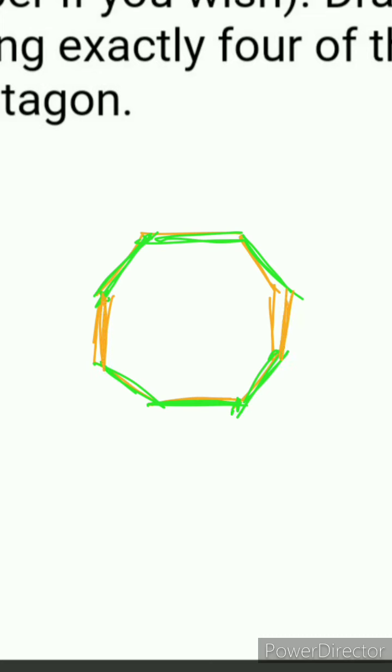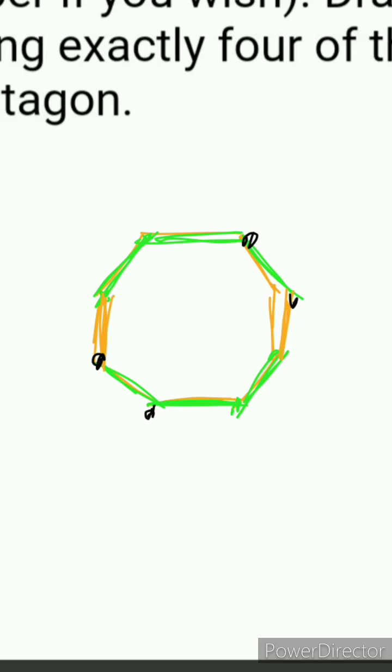Clear, so आप जब भी vertices लेंगे, क्योंकि आपको एक rectangle बनाना है, rectangle में opposite जो line segments होते हैं, वो equal होते हैं, तो हमेशा आप opposite vertices select करेंगे. So here I am taking these 2 vertices, 1 2 and another 2 is 1 2.